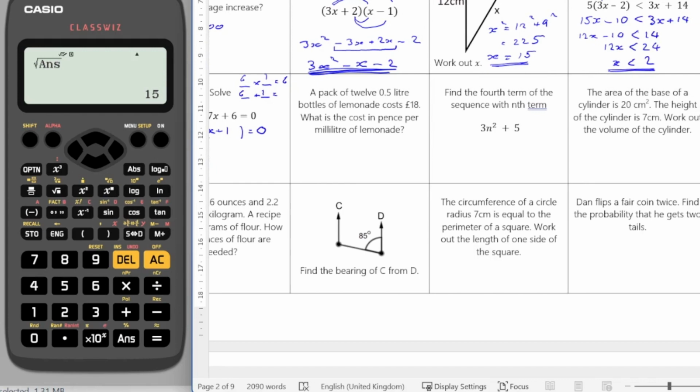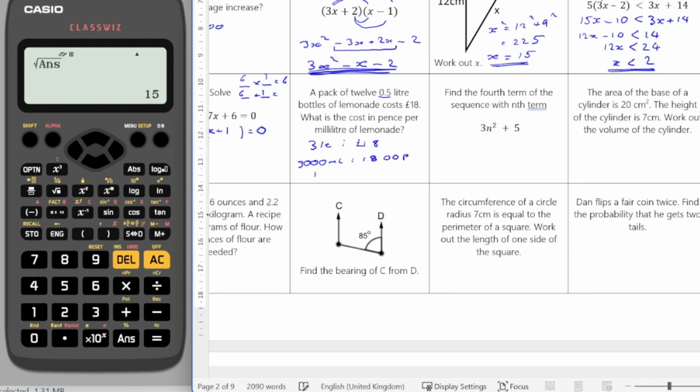Right, a packet of 12 0.5 litre bottles of lemonade costs £18. What is the cost in pence per millilitre of lemonade? So if I've got 12 0.5 litres, I'm going to have in total 3 litres, and that's going to cost me £18. So 3 litres is equal to 3,000 millilitres, and that's going to cost me, I'm going to convert that into pence as well, 1,800 pence.